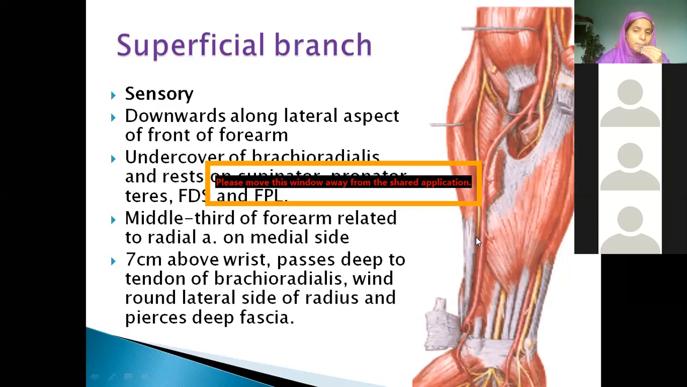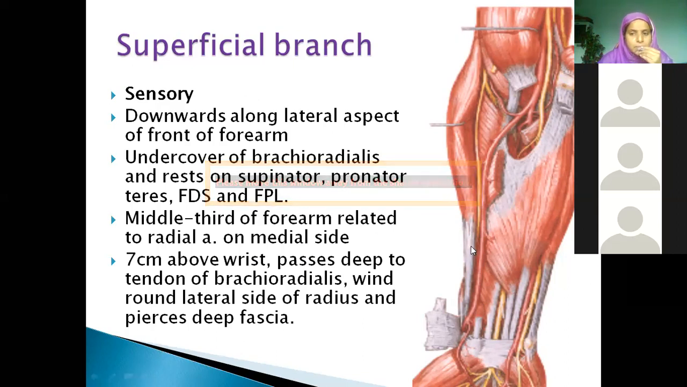Why? That means now it is again making a twisted entry. It will be seen on the dorsum, not in front. It is going behind again. Just 7 centimeters above the wrist, it passes deep to the tendon of brachioradialis, winds around the lateral side of the radius, and pierces the deep fascia.